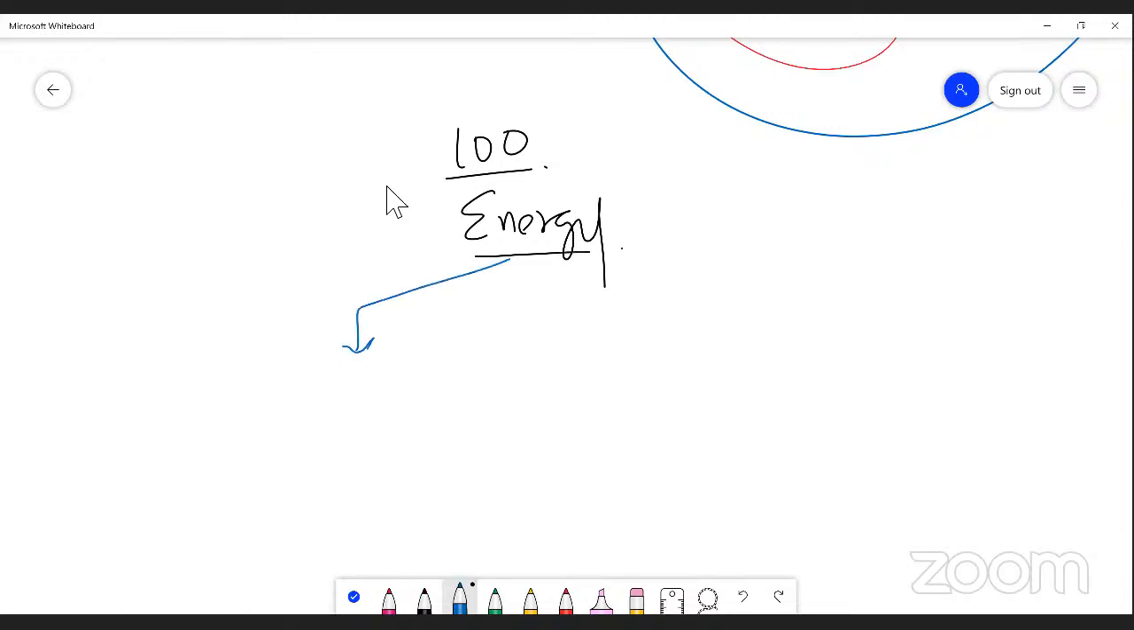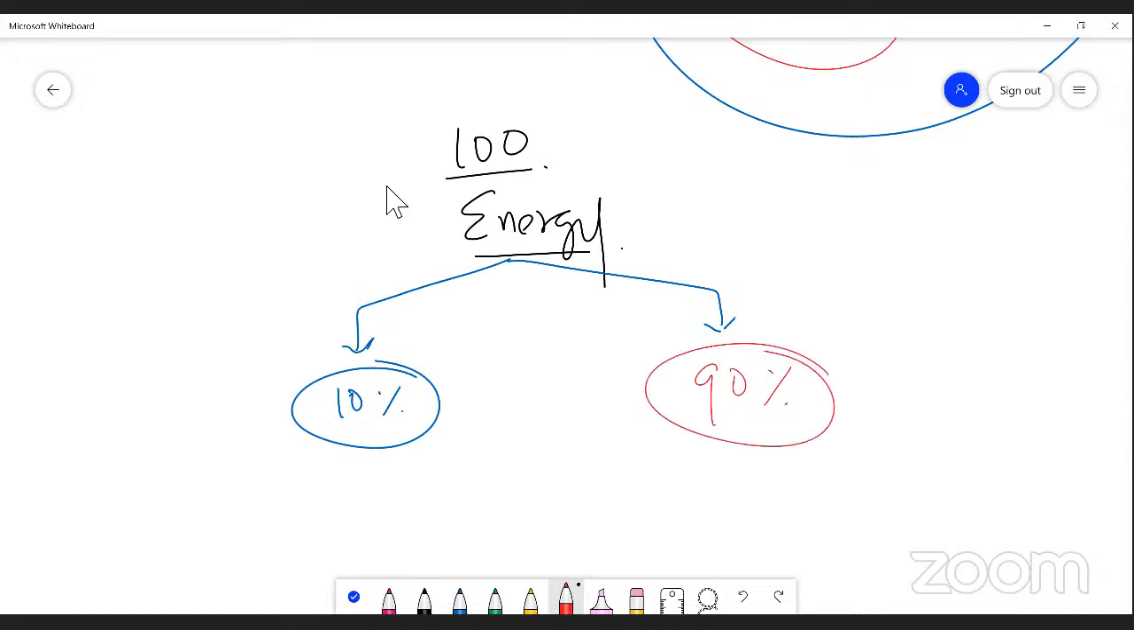According to thermodynamics law 2, when energy is transferred from one organism to another organism, only 10% of energy is utilized and the remaining 90% of energy is lost in the form of heat. So that is called the universal law. That is a thermodynamics law. According to thermodynamics law 2, what is it? The transfer of energy from one trophic level to another trophic level.